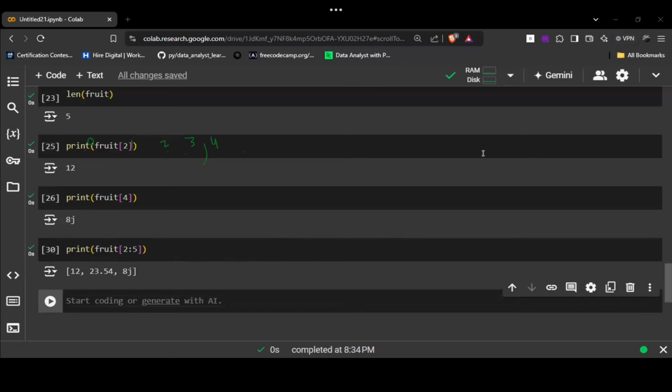Any doubt in this? You can unmute and ask. Sir, you are saying that the value 5 in 2:5 never shows the total value, it shows one less, right? Right. As you can consider this as n minus 1, right?